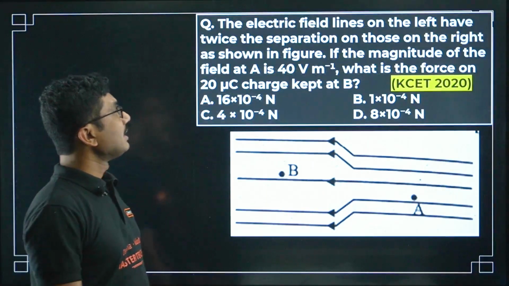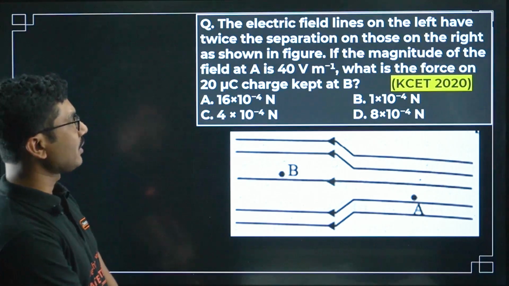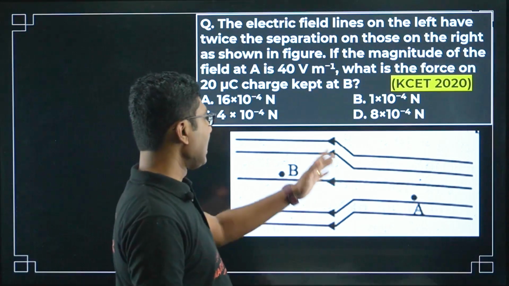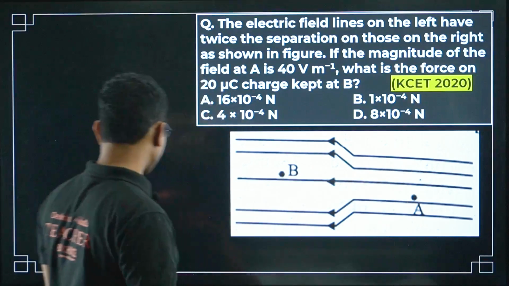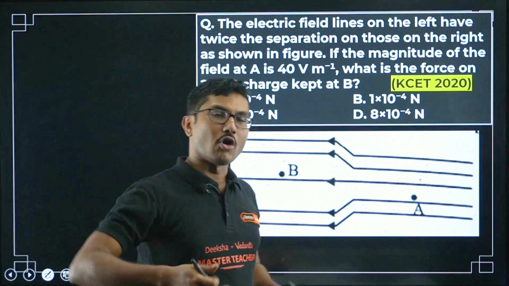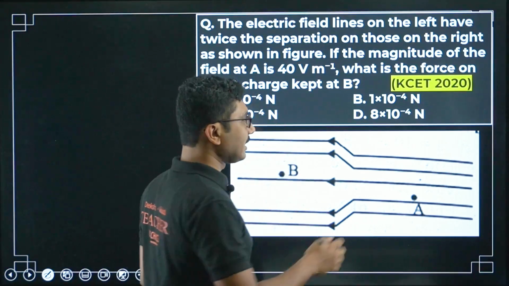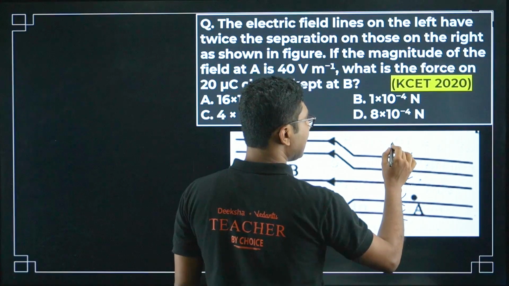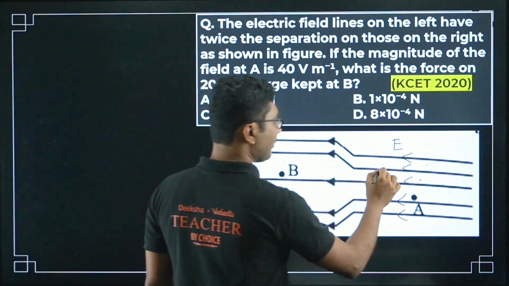Next question, the electric field lines on the left have twice the separation of those on the right, as shown. So the electric field on the left is twice that on the right. You have to understand that the closer the electric field lines, the stronger it is. The further they are apart, the weaker it is. So the electric field near A, suppose the electric field here is say E, and the distance between them is say X.